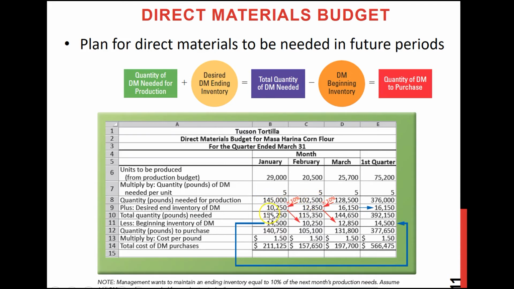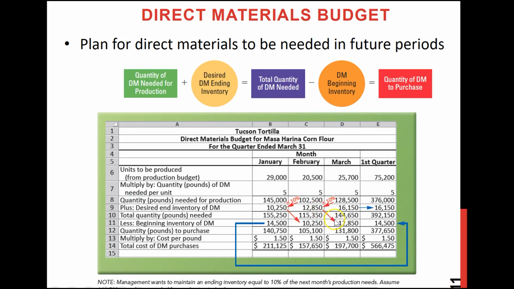Now if you add these two, you will find the total amount they need, and then you need to subtract their beginning inventory. For the first month you will have enough information to calculate it, and for the subsequent months, remember that the last month's ending inventory will be this month's beginning inventory. For example, February's ending inventory was 12,850.